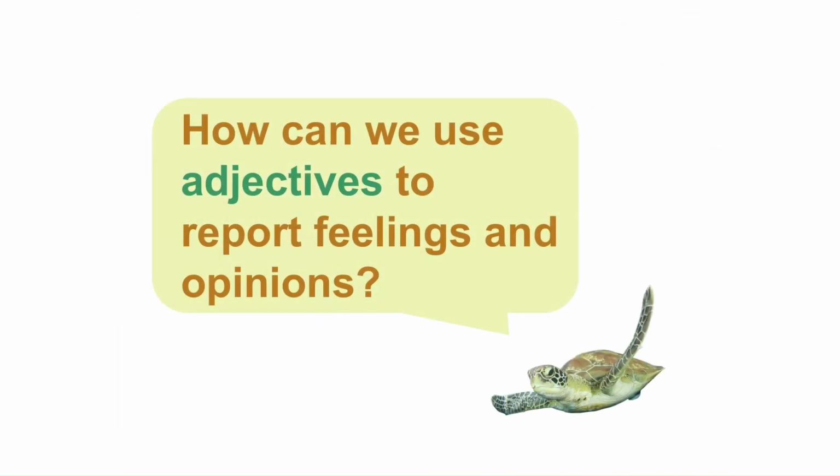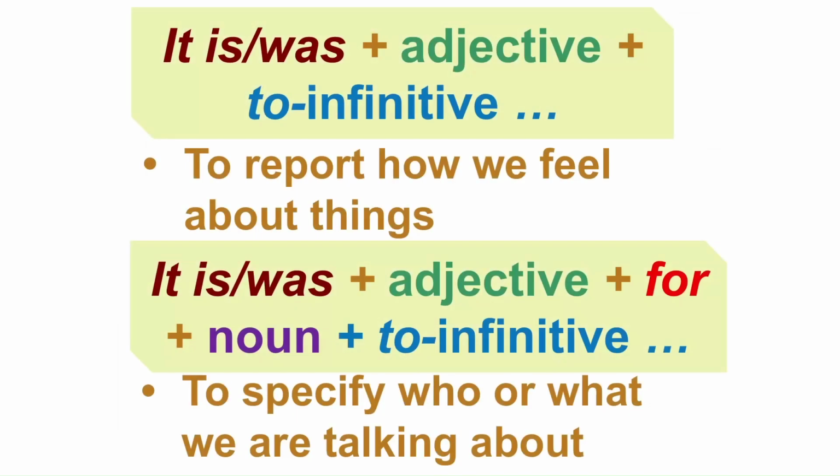So the last few words. How can we use adjectives to report feelings and opinions? We use "it is" or "it was" adjective and to infinitive to report how we feel about things.